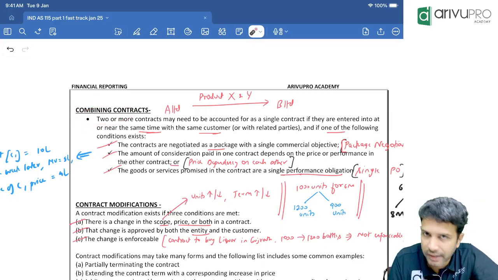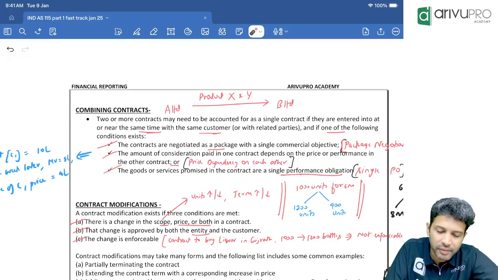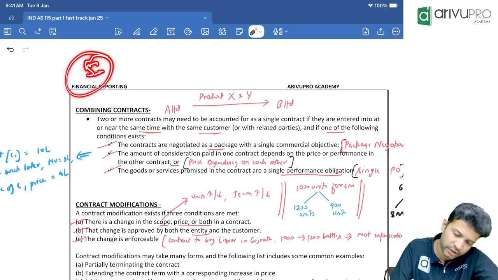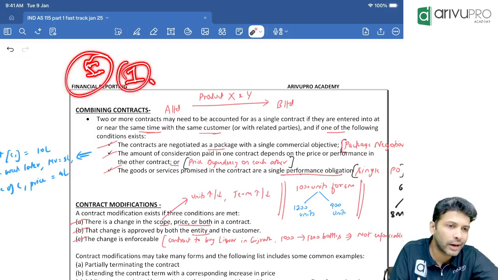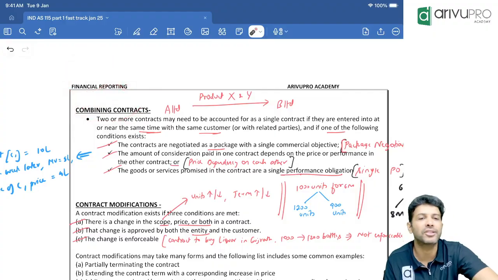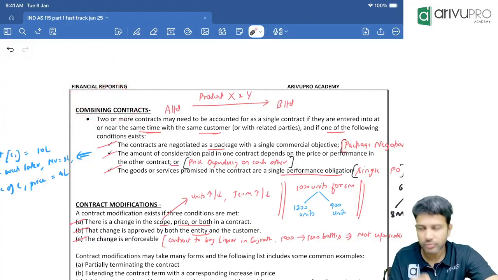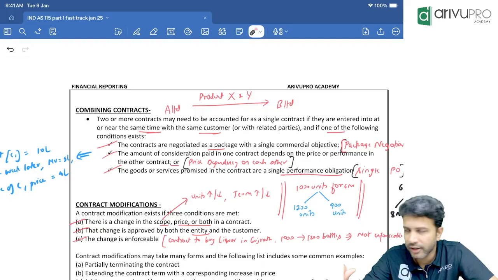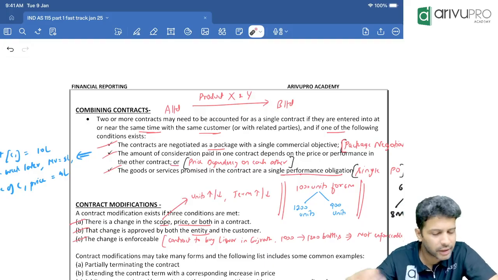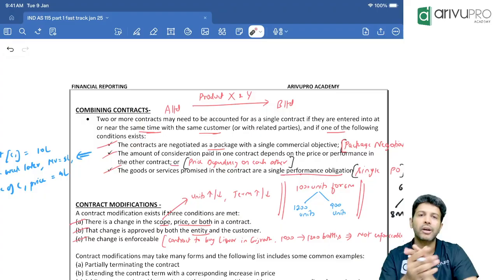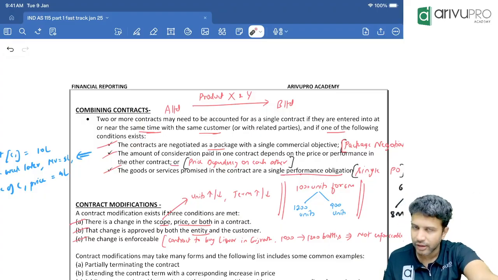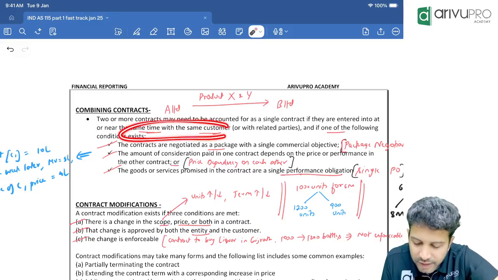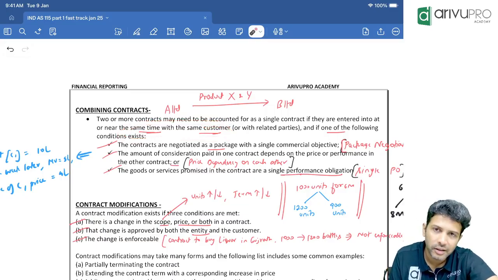For Ind AS 115 revenue recognition, can we combine them? Let's say we have entered 5 contracts with one customer. Should we treat them as 5 for revenue recognition purposes, or can we treat them as 1? This is what the combining contracts concept is trying to say. As per Ind AS 115, you can combine the contracts. Whether you have entered into 5 contracts or 50 contracts, it doesn't matter. You can combine multiple contracts and treat them as one, provided you have entered the contract with the same customer and nearly the same time.